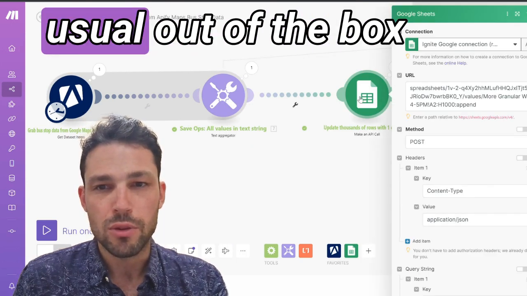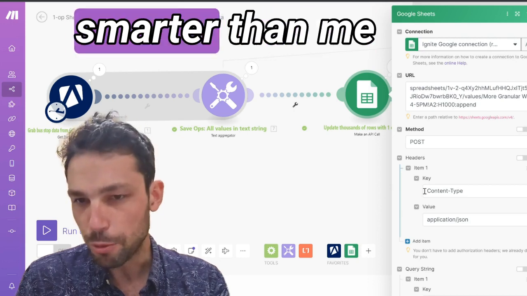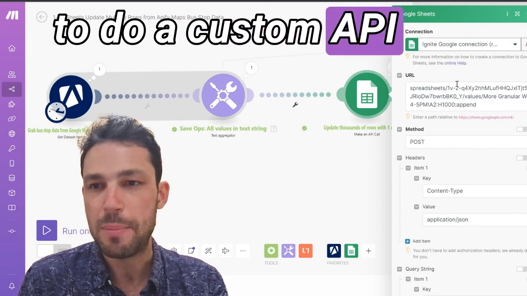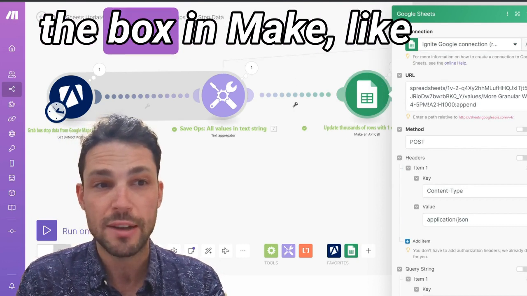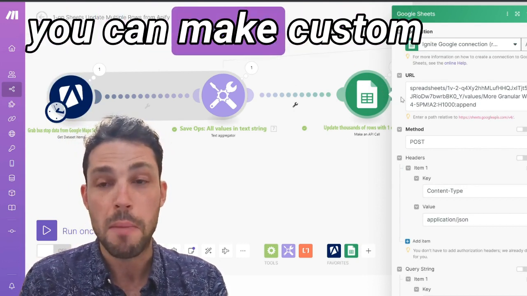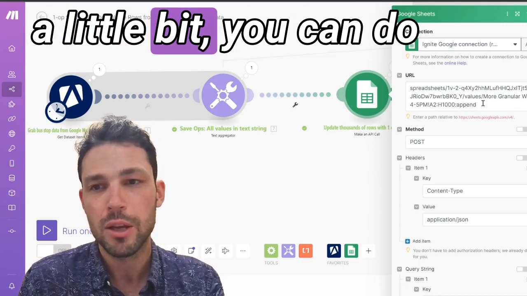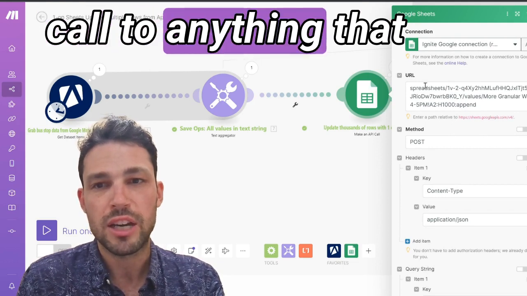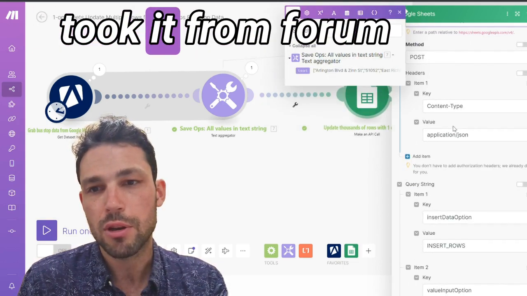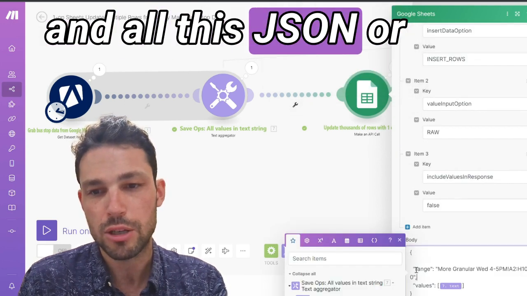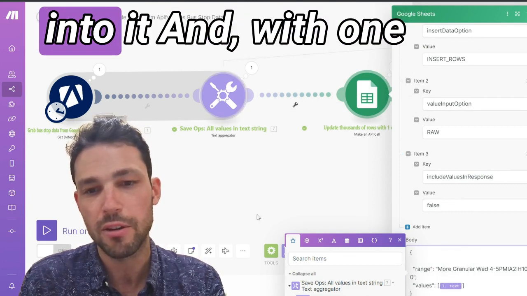And instead of the out of the box add a row module, I'm relying on this other user who's smarter than me who figured out how to do a custom API call to the thing. So anything that doesn't come out of the box in Make, like this type of module, you can make custom API calls as well. So if you read the API docs and you know how to figure that out, code a little bit, you can do pretty much any API call to anything that has an API. So I didn't make any of this. I just took it from the forum, and all this JSON or whatever was already pre-made for me. And all I had to do is insert my little text from the aggregator into it.